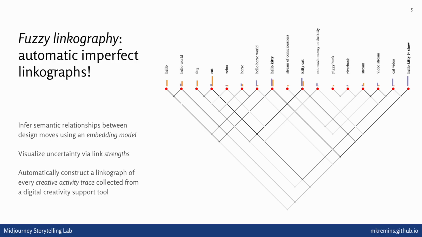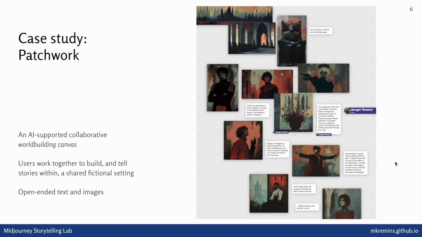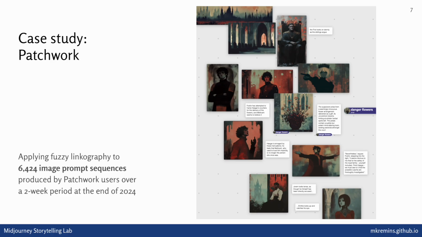We see where the divergences happen, we see where the convergences happen, and we can start to assess automatically, as long as we've got one of these traces of ideation, where these associations are strongest. And in order to actually apply this to real data, we took the traces that we saw people getting out of this patchwork tool that we built, an open-ended image generation plus world building canvas that we have currently deployed in the wild, and looked specifically at the 6,000-something traces of interaction that people produced with this tool through the 2-week period at the end of 2024, right after we launched it last year. So we basically applied fuzzy linkography to all of these traces, generating thousands and thousands of linkographs.